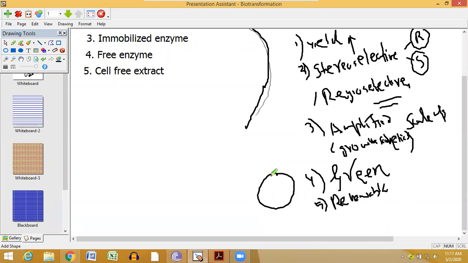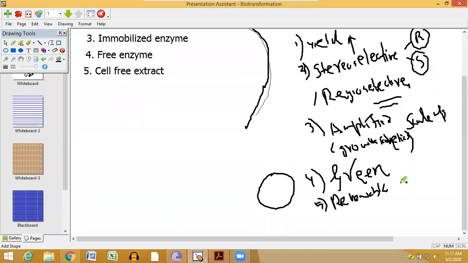Once the solvent or the substrate is consumed, you cannot renew. But here, the microbiological organism or the biocatalyst, you can renew it generation to generation. How? You just do a simple culture of that microbial organism and it will be renewed. So this is highly renewable.